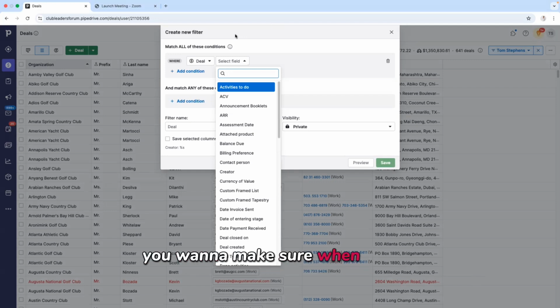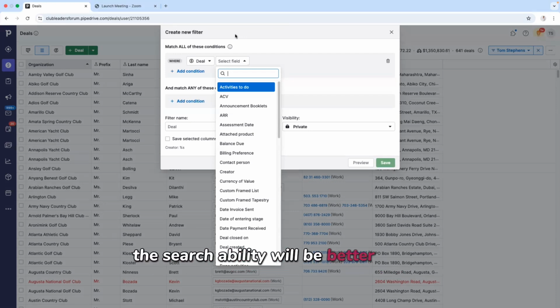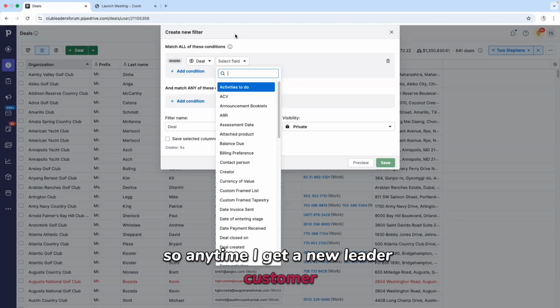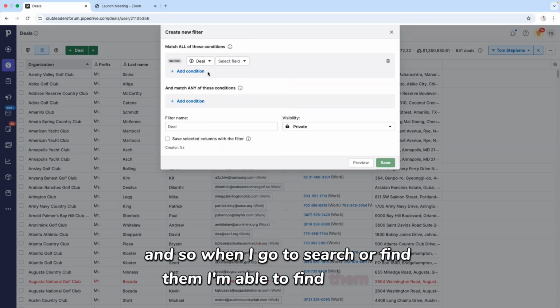You want to make sure when you're importing your data into Pipedrive that every nuance is correct, because the searchability will be better if you enter things in correctly. So anytime I get a new leader customer, I make sure that I have the correct last name, first name, their prefix, everything is correct. And so when I go to search or find them, I'm able to find them.